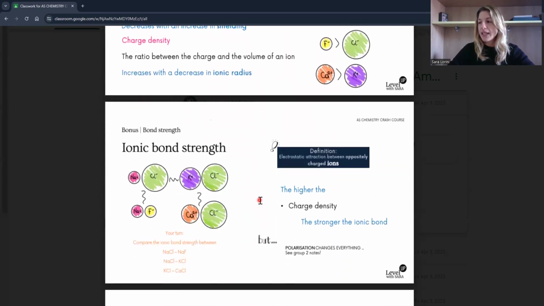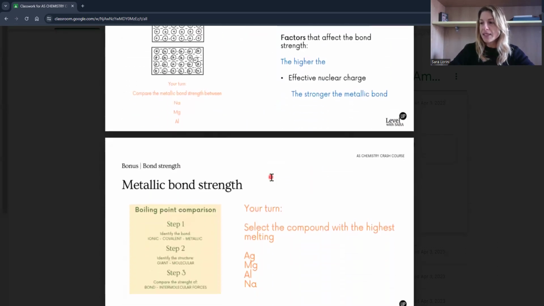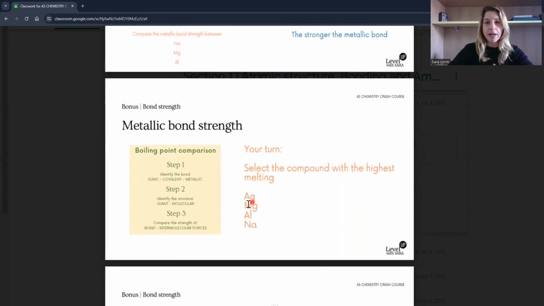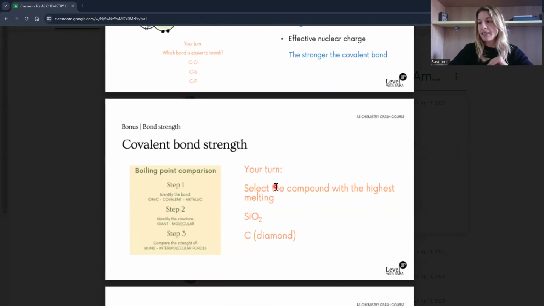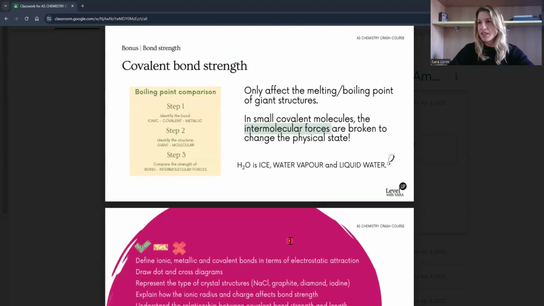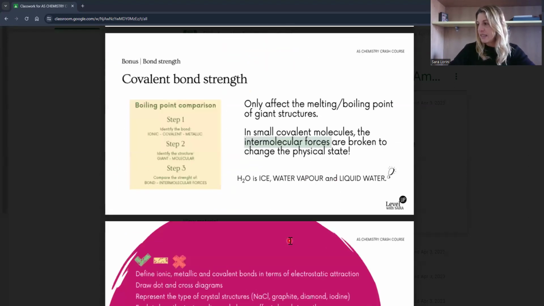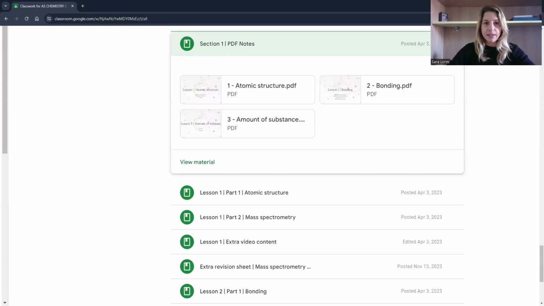Bond strength, I would say it's more of a basic concept that you must have clear in order to explain and compare melting point and boiling point, but also in more advanced topics like enthalpy, where you have to explain why the lattice enthalpy of one atom is higher or more exothermic. This is a basic concept that we will see in A level a little bit more. So this is bonding. Let's go into the next lesson, which is amount of substance.